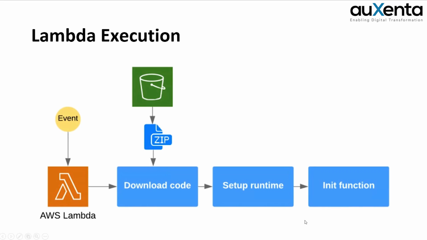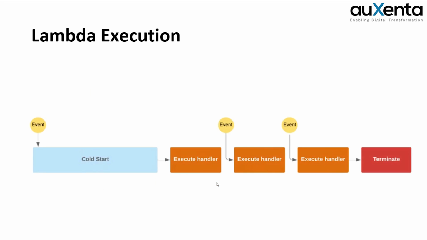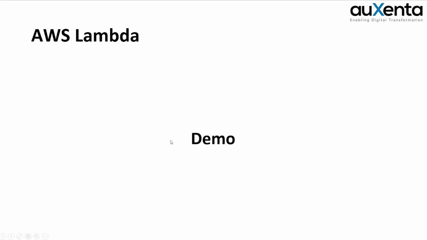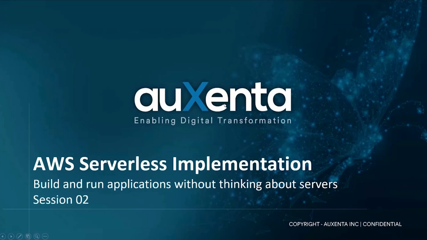And then we have discussed about how a Lambda function executes and what a cold start means in a Lambda function, and warm execution. What are the warm executions? Then we have done a demo of creating a simple Lambda function and discussed about the benefits and drawbacks of Lambda. Today we are going to discuss about how to integrate this with clients.